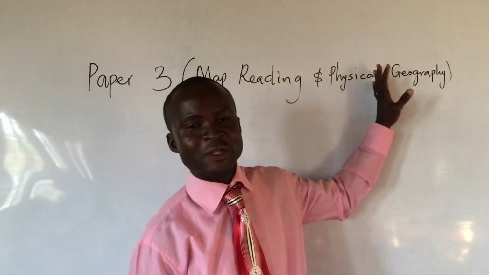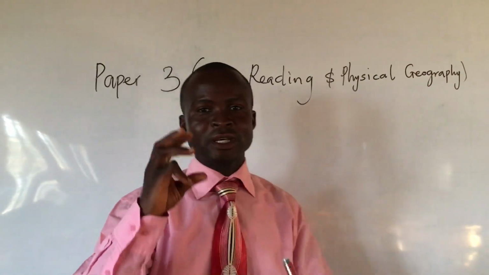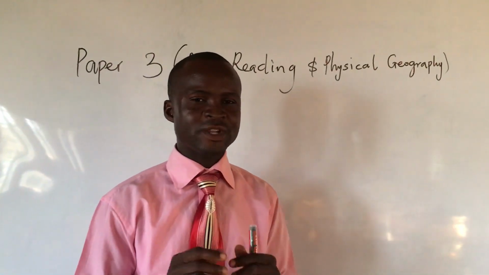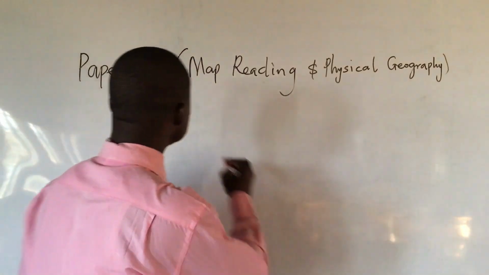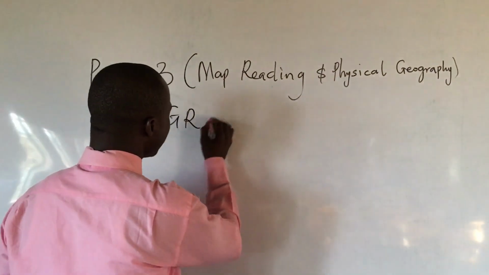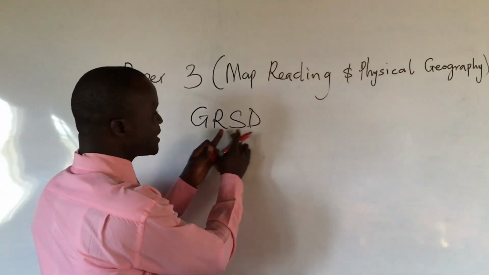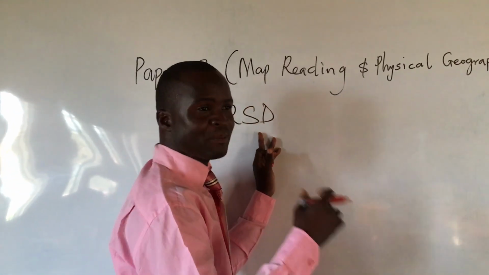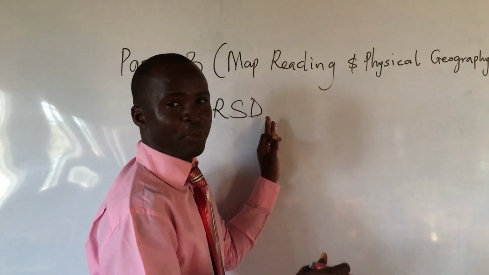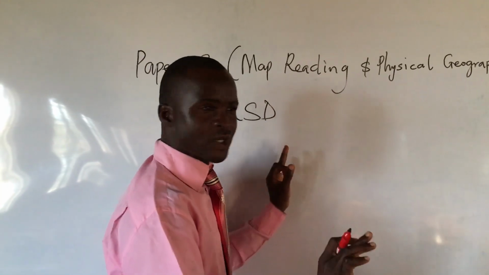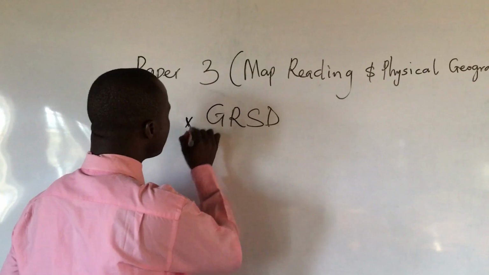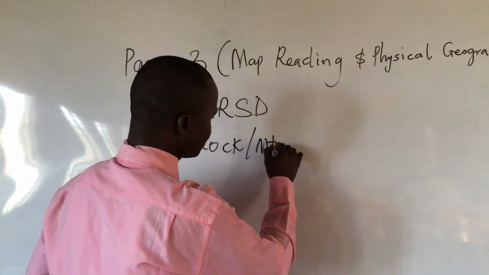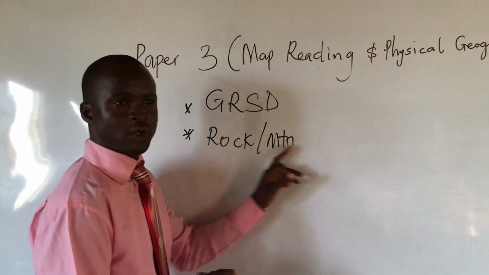But on this aspect of physical, you are expected to answer just 3 questions. Number 2 is always GRSD, graphical representation of statistical data. It has to do with pie chart, bar chart, histogram, choropleth, star graph. Those are the questions here. Your question 3 is most likely to be either rock or mountain. Either of the 2, one question will come out.